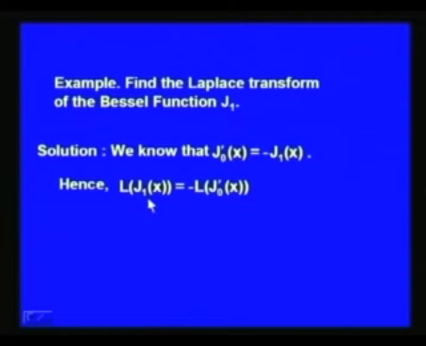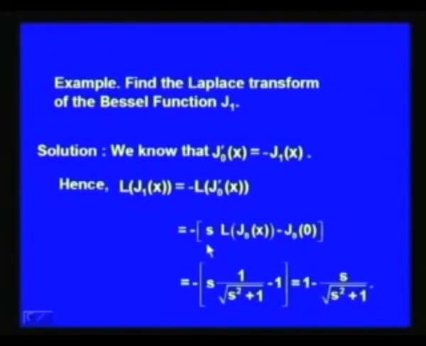So, if we want to find the Laplace transform of J1(x), we can write, by using the linearity of the operator L, the Laplace transform of J1(x) equal to minus L of J0'(x), which will be equal to minus [s times L of J0(x) minus J0 evaluated at 0], using theorem 1. The Laplace transform of J0(x) is 1 over square root of s square plus 1, which we had shown in our previous lecture on the Laplace transformation.